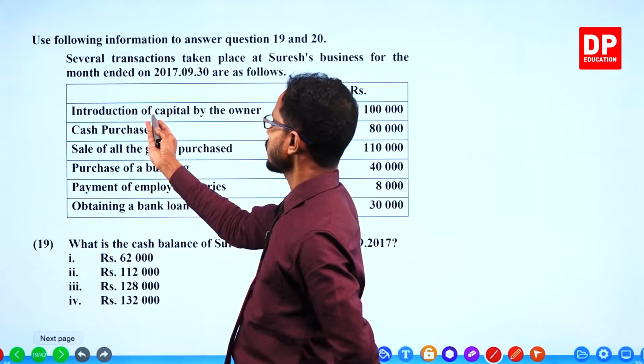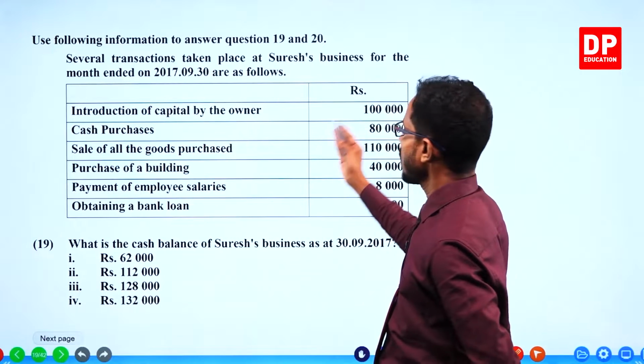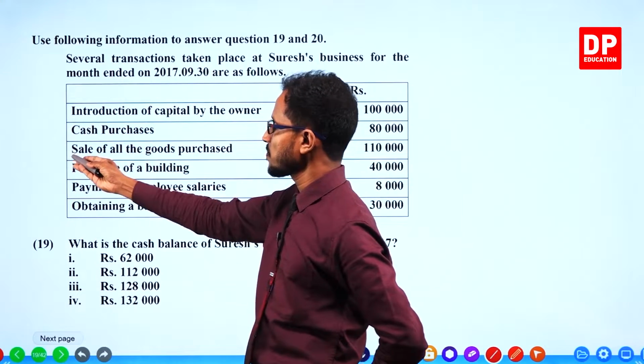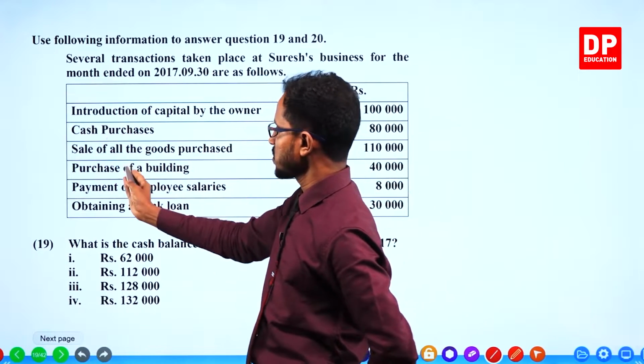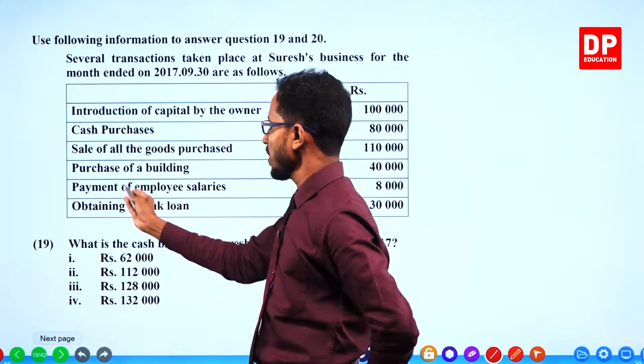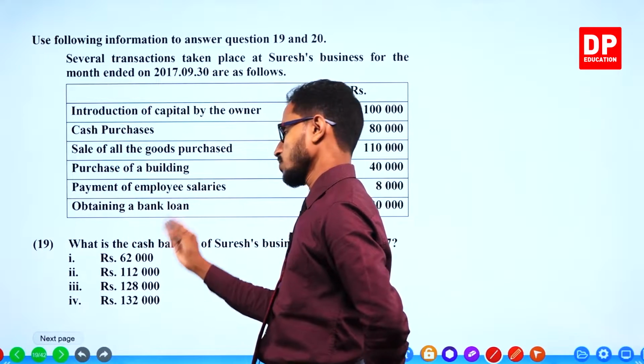Introduction of capital by the owner, 100,000. Cash purchases, sale of all the goods purchased, purchase of a building, payment of salaries, obtaining a bank loan.